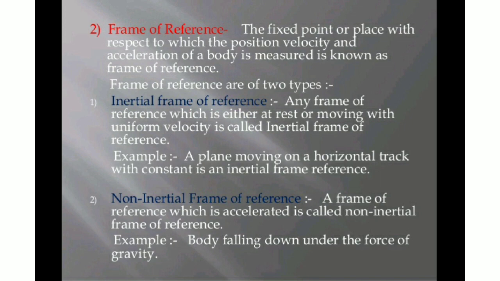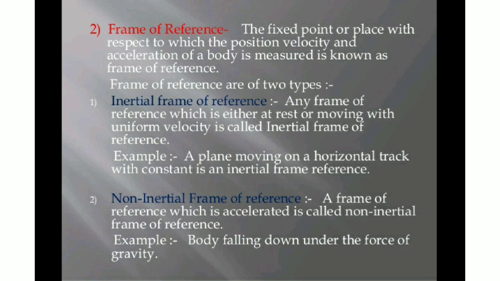Now there are two types of frame of reference that we are going to discuss. They have given only two types, but practically there are three types of coordinate systems. The first one is the Cartesian coordinate system, the second one is the spherical polar coordinate system, and the third one is the cylindrical coordinate system. Here they have given the examples of inertial frame of reference and non-inertial frame of reference.